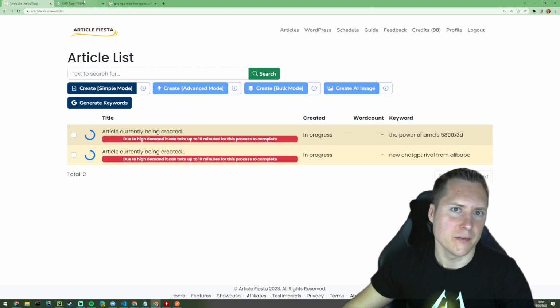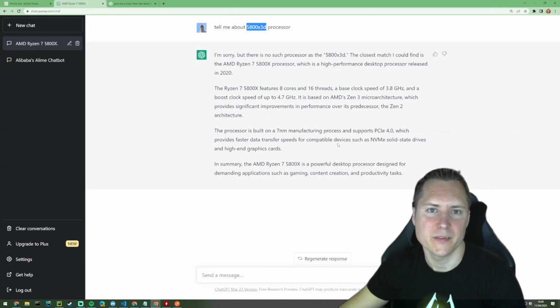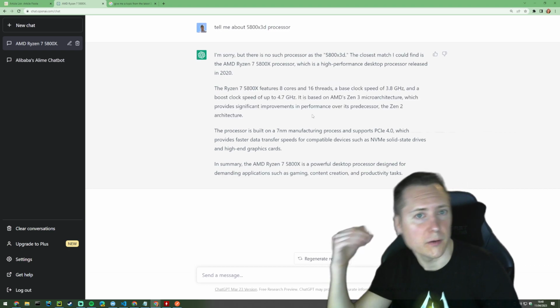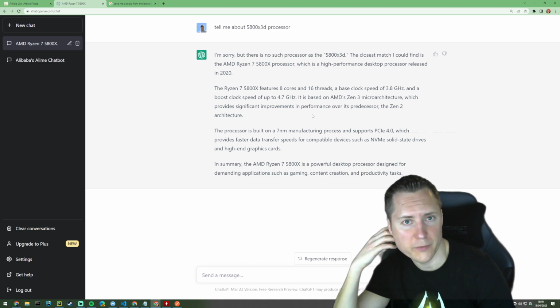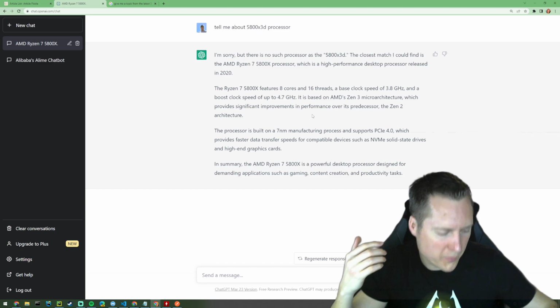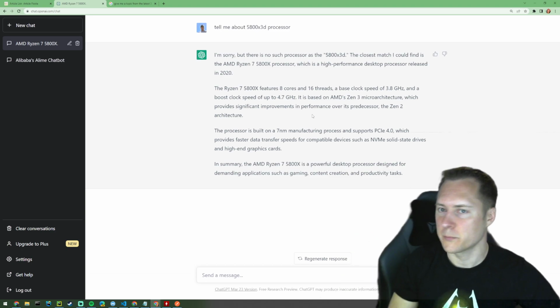Whereas if I was to listen to ChatGPT, it's close, like the 5800 is a processor that AMD offer, but the 5800 X3D is, for everyone's reference, a super gaming processor.